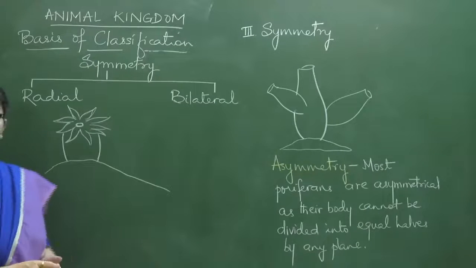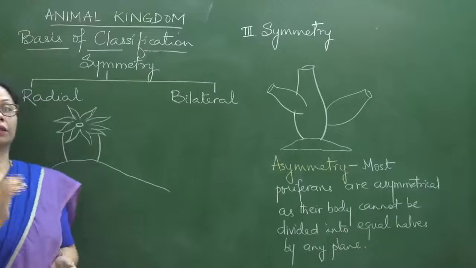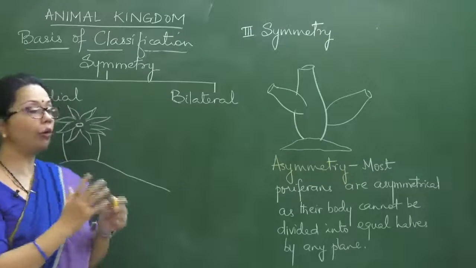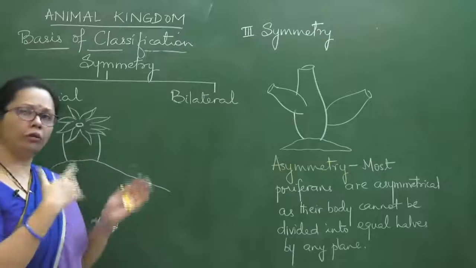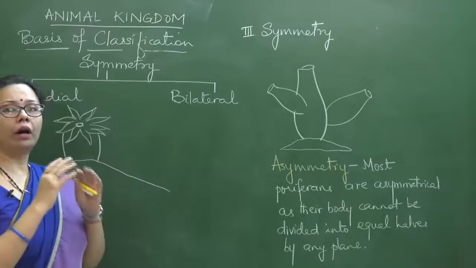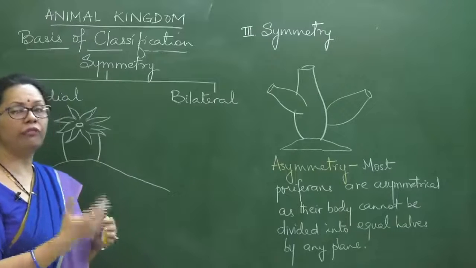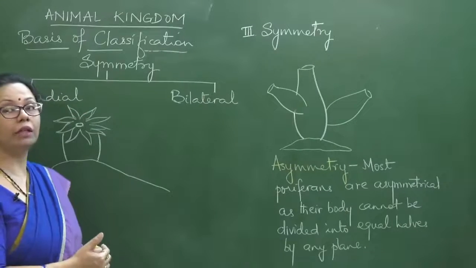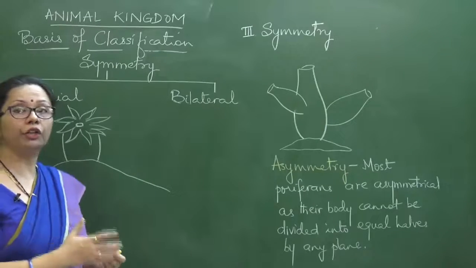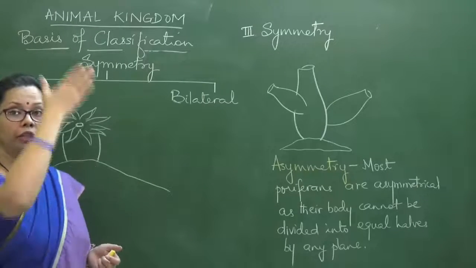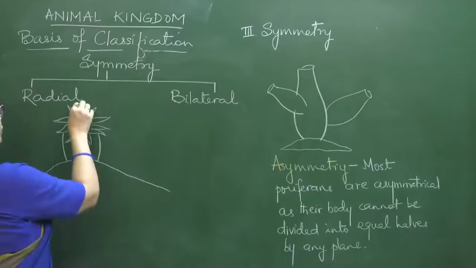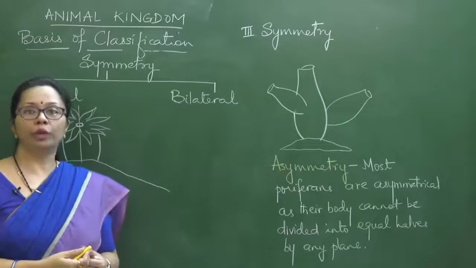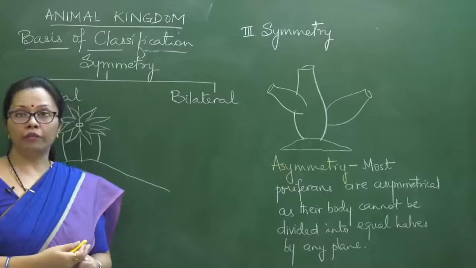This is substratum here. Now in this case you have to see a longitudinal axis. Because radial symmetry normally you think that, all of you I hope know that there are many planes which can divide the body into equal halves. But here you have to first consider what is the direction of that plane. So the direction of that plane is longitudinal. That means going like this, going through the center from the oral to the aboral side. So longitudinal plane we have to consider.